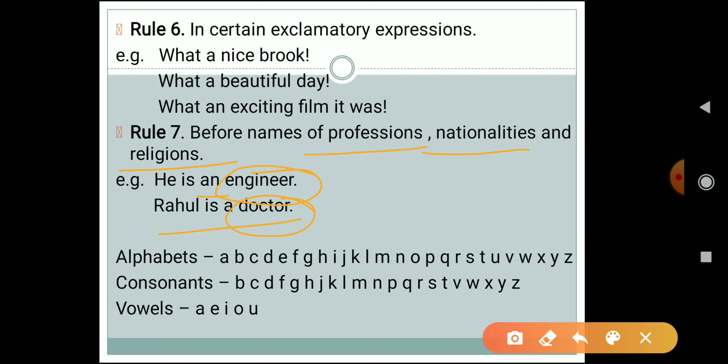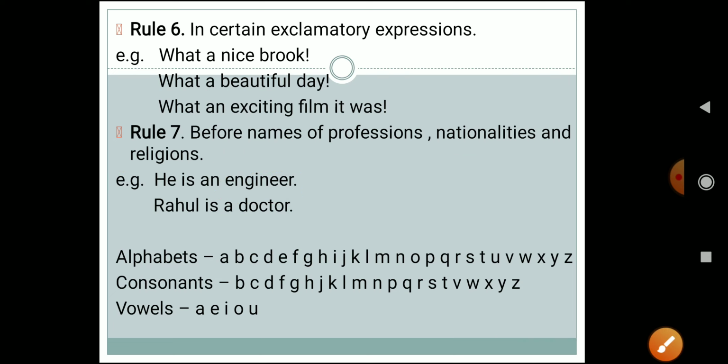Now everybody knows this: how many alphabets are there? There are 26 alphabets, right? Like A, B, C, D, E, F, G, H, I, J, K, L, M, N, O, P, Q, R, S, T, U, V, W, X, Y, Z. And how many consonants are there? There are 21 consonants. And how many vowels are there? There are 5 vowels: A, E, I, O, U.